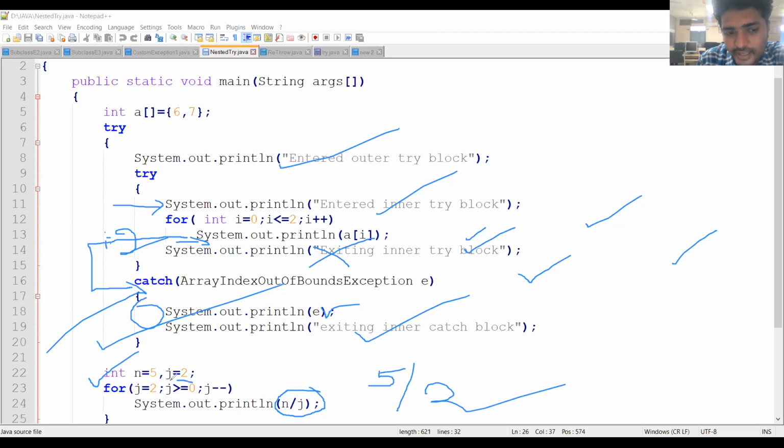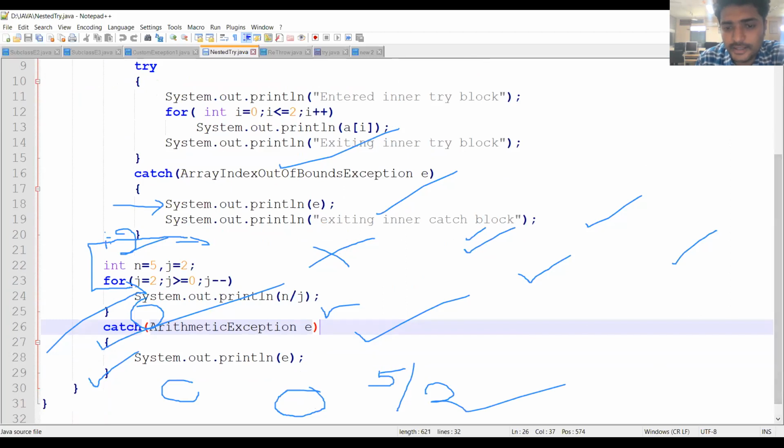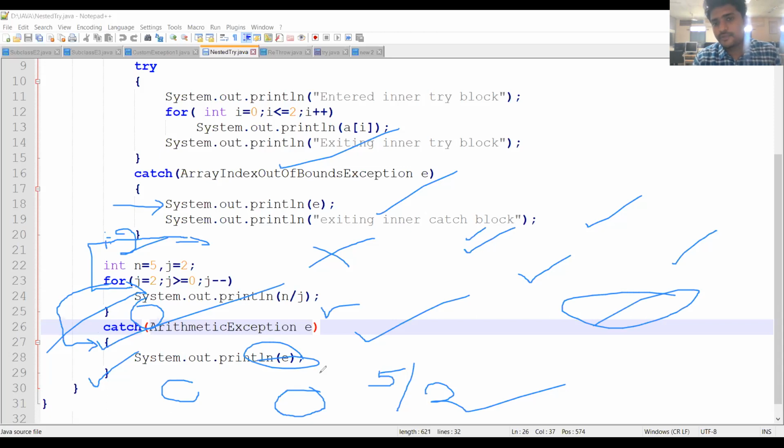Whenever we execute the j is equal to 0 condition, then I am getting the exception. Immediately the control goes to the corresponding catch block. In the catch block, we are printing the exception object E. So this is the concept of the nested try block. Do you have any doubts in this?